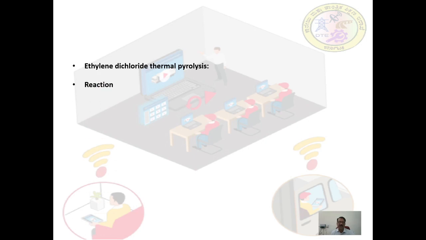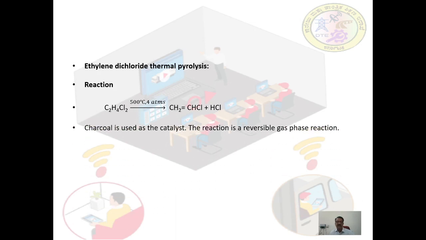Let's see the reaction. Here ethylene dichloride is at a temperature of 500 degrees centigrade and 4 atmosphere pressure. It gives vinyl chloride plus hydrochloric acid. Charcoal is used as the catalyst in this case. The reaction is a reversible gas phase reaction.